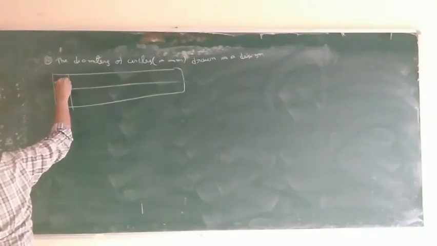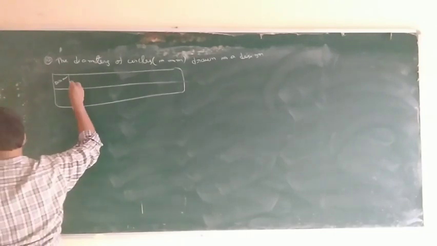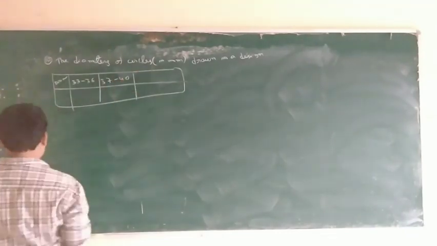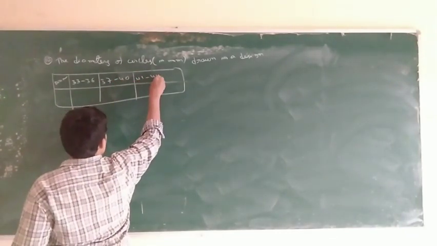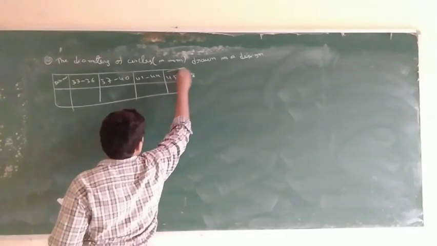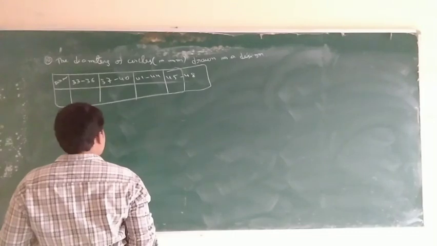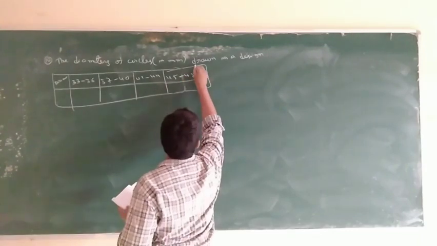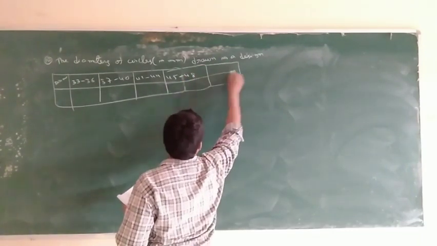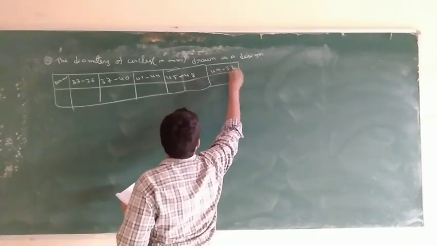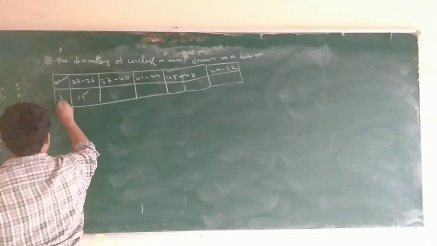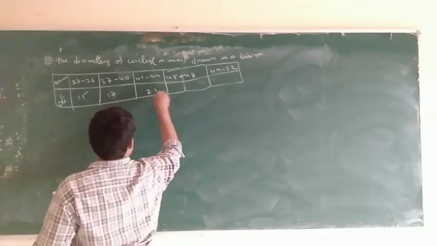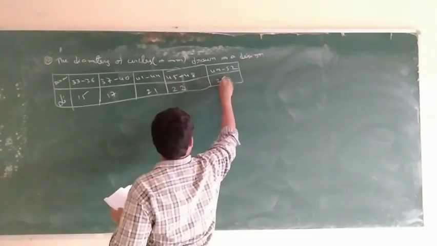Diameter: 33 to 36, 37 to 40, 41 to 44, 45 to 48, 49 to 52. Frequencies: 15, 17, 21, 22, 25.